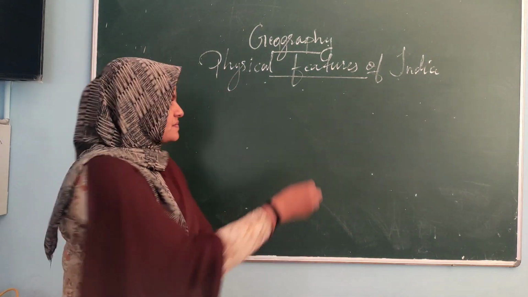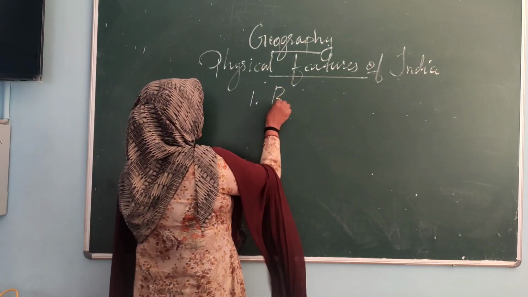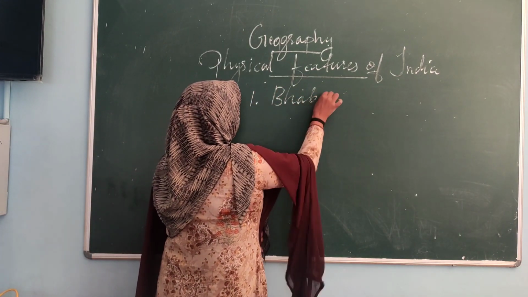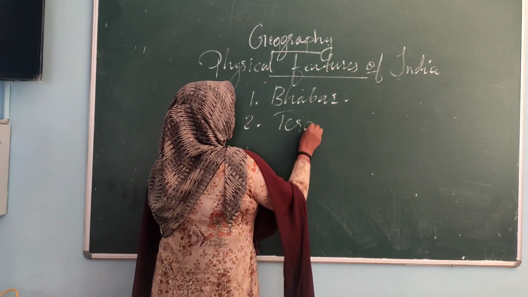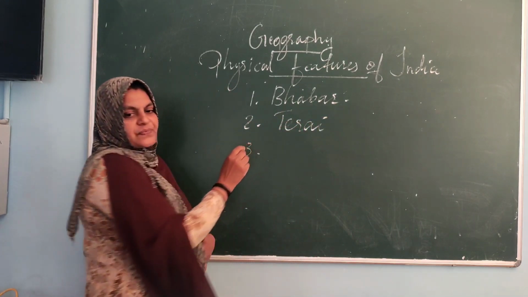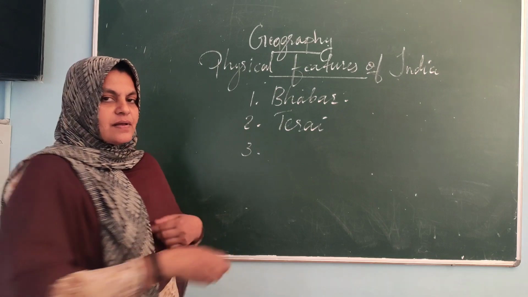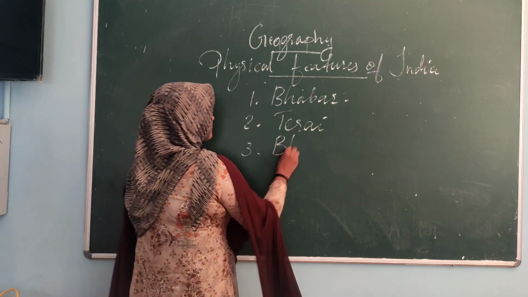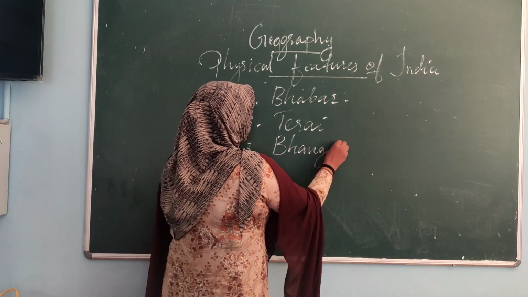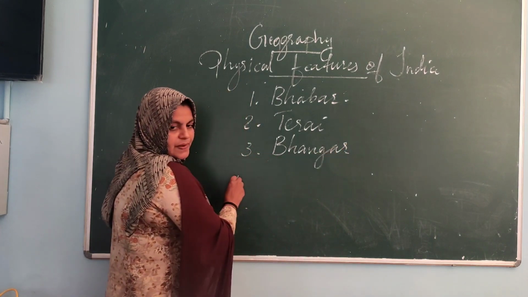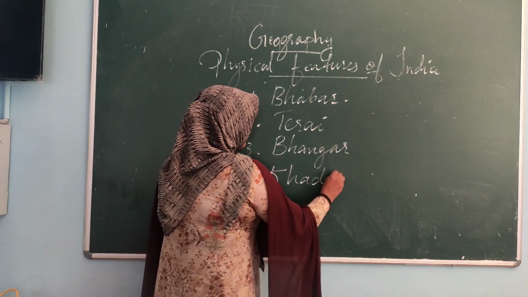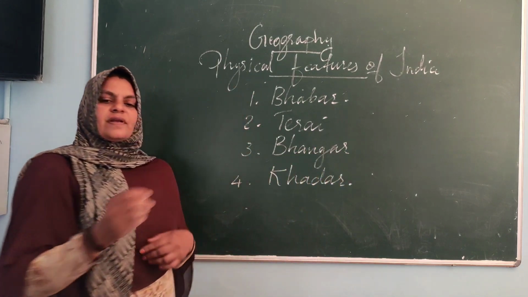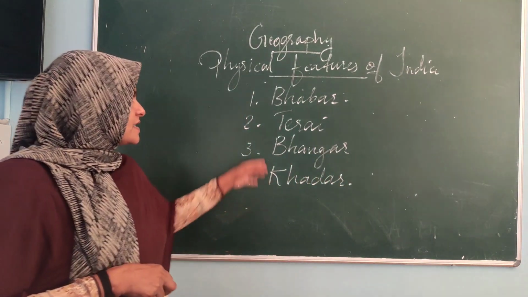Which are they? Bhabar, Terai, Bhangar, and Khadar. Children, listen.